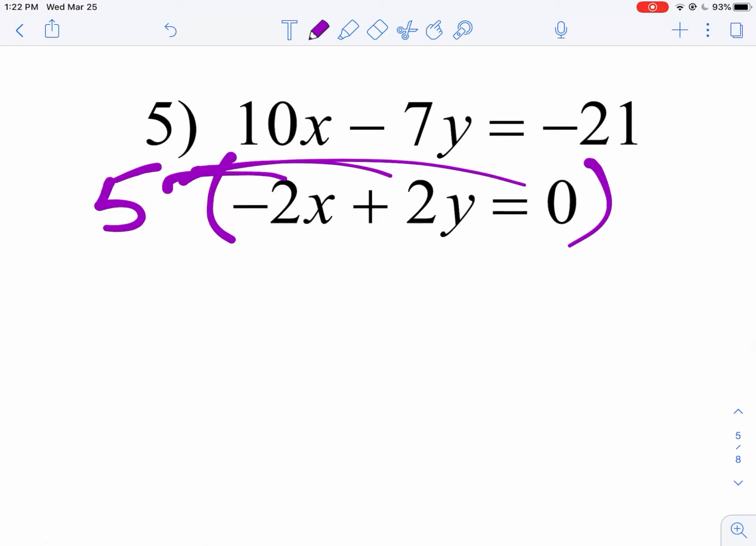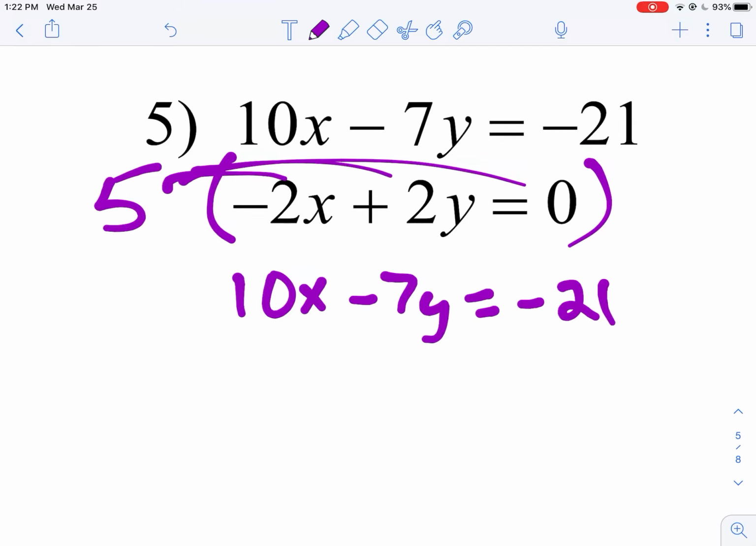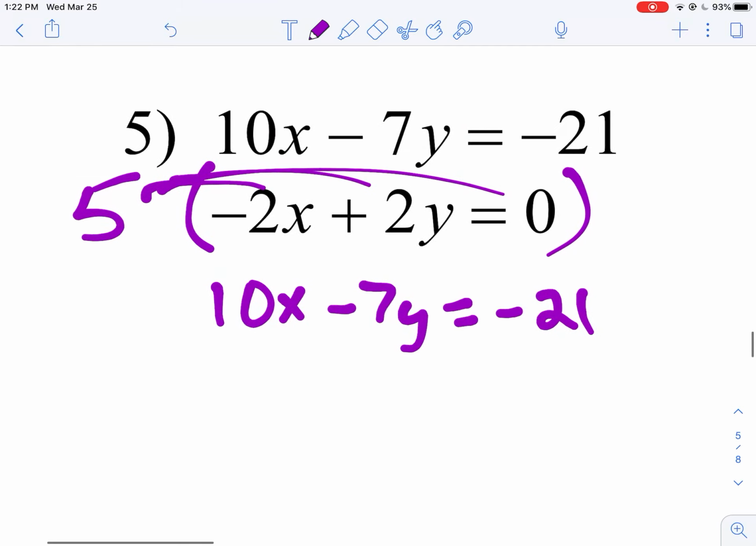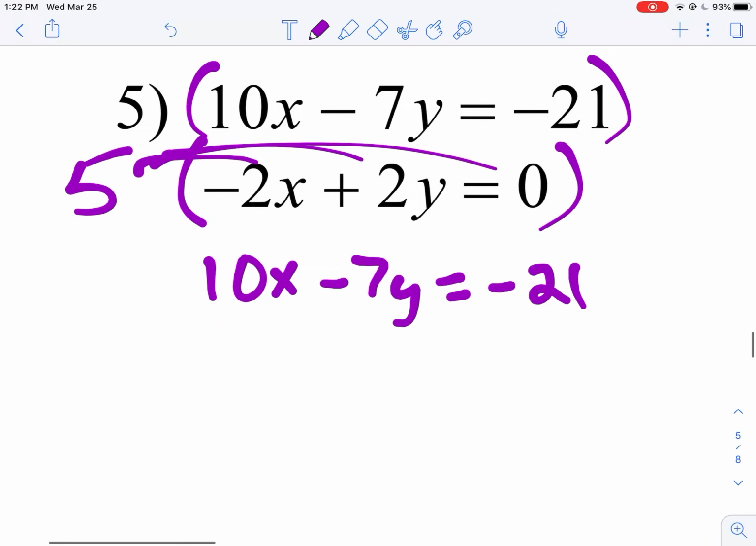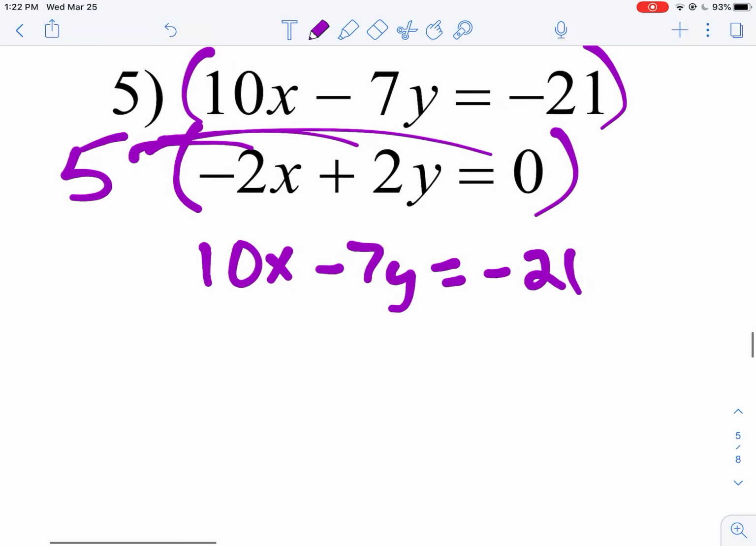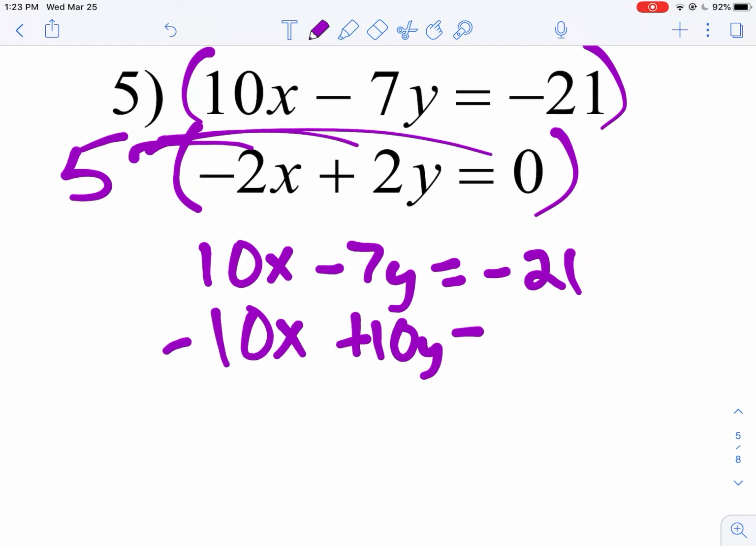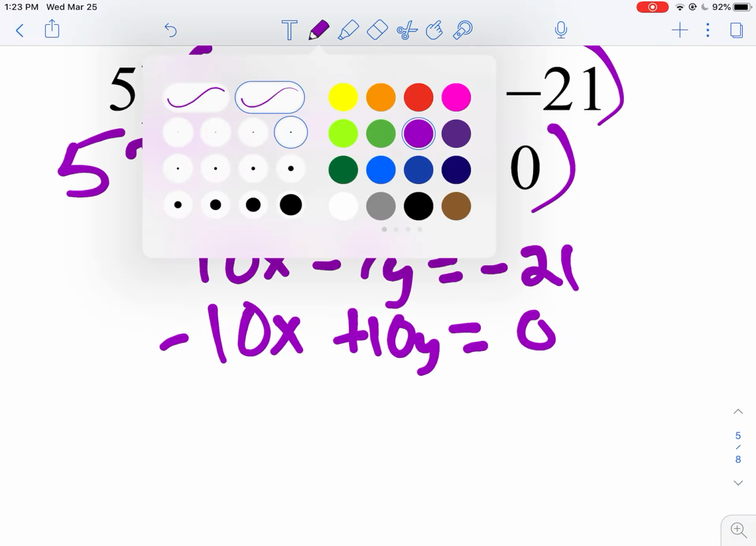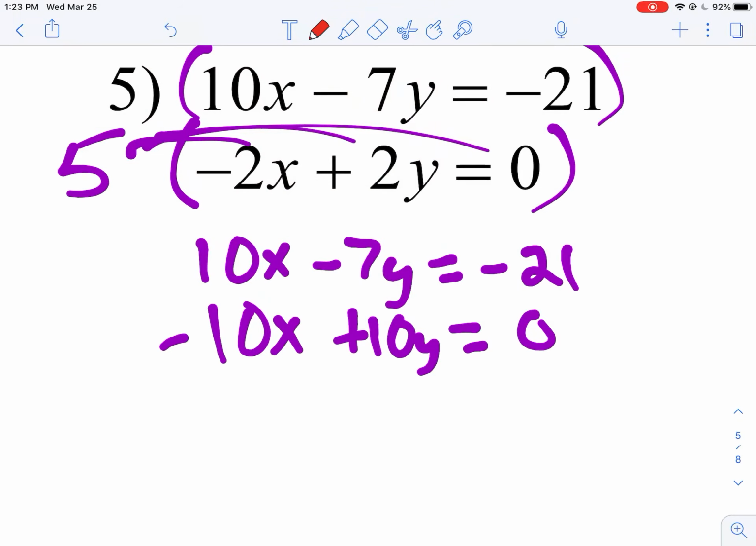Okay, so I'm going to actually rewrite both. I'm going to rewrite the top one just so they're next to each other. So 10x minus 7y equals negative 21. I just rewrote this guy. And then I'm going to rewrite the bottom one, but this time multiplying everything by 5. Plus 10y equals, well, 5 times 0 is still 0. All right, and eliminate.